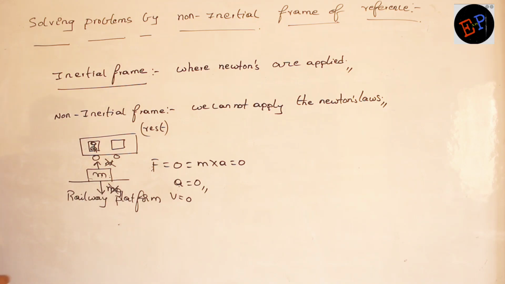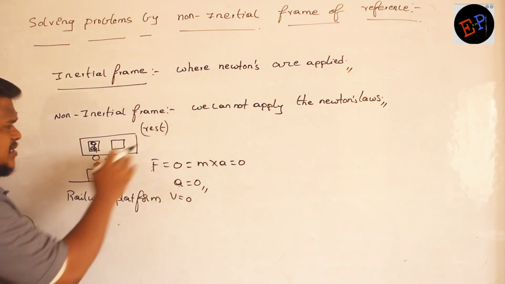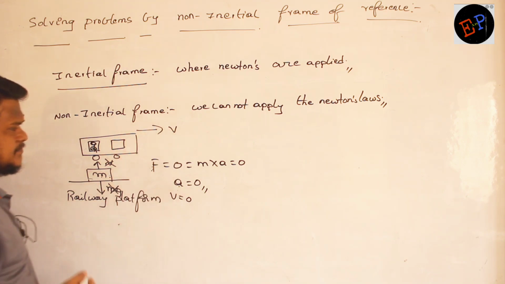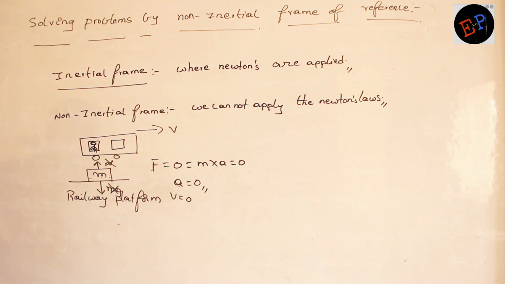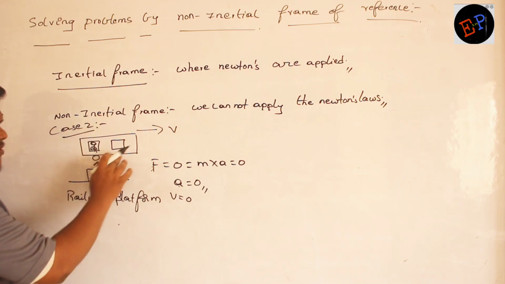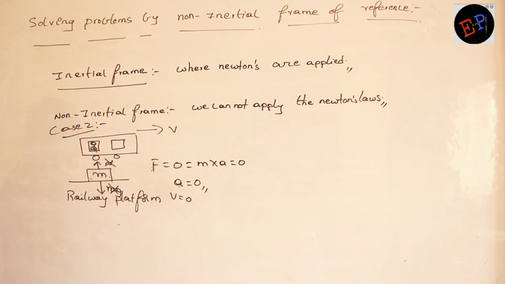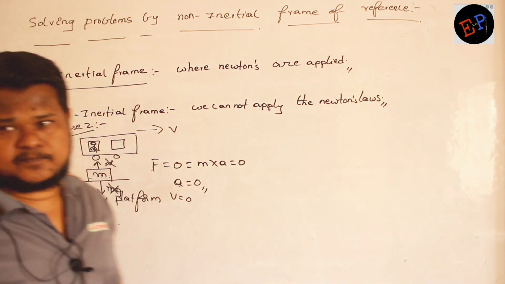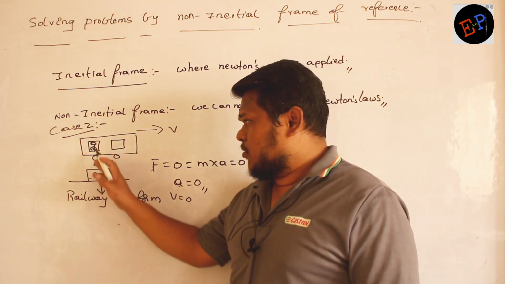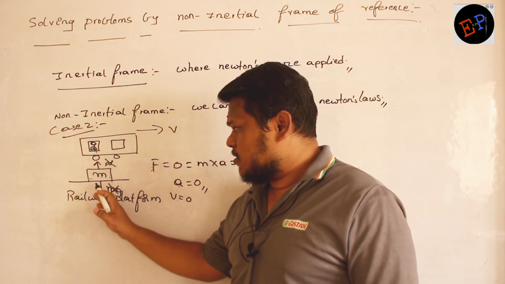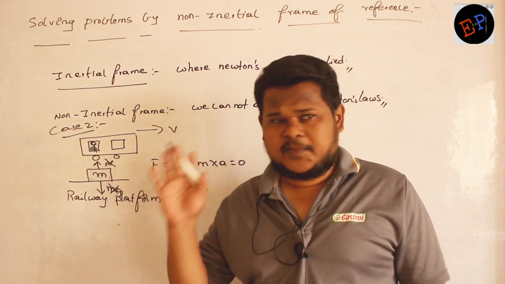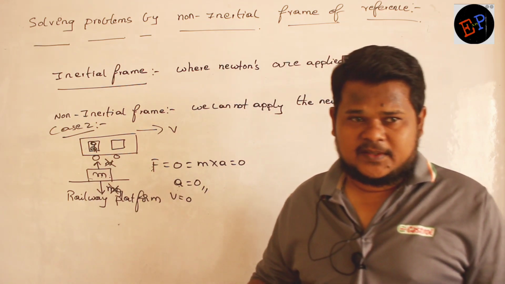Now I will write a second case. Case number 2 is that this train is moving with a velocity of v. The mass is in rest position, the mass is not moving. Now to this observer, how does the motion of this mass appear to be? The observer is in the train, and the mass is on the platform.